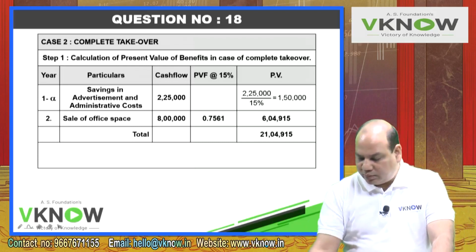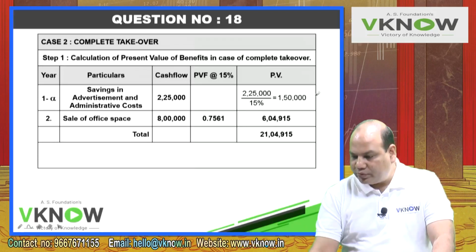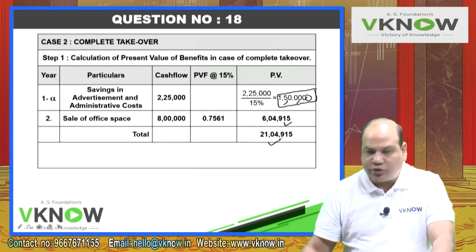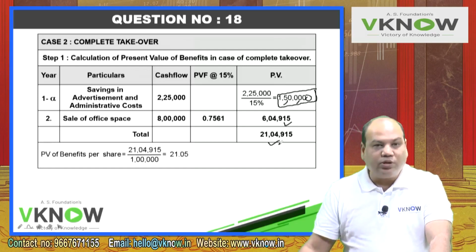So there is a small typing error here. It is 15 lakh, this is 15 lakh, plus 6,04,915, 21,04,915. Both companies have 1 lakh shares outstanding.